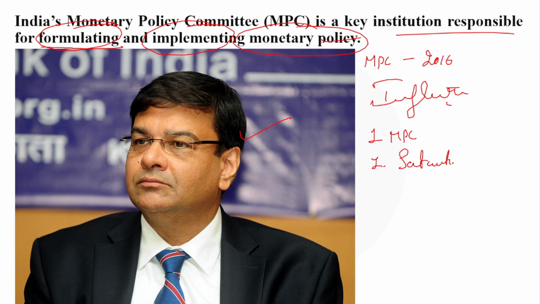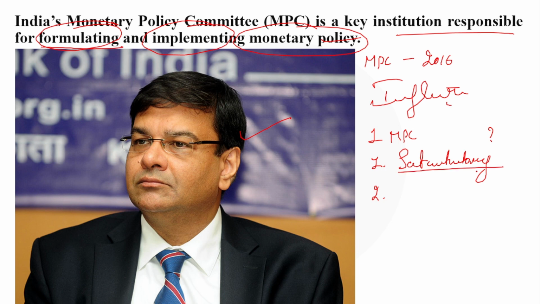You might be knowing by seeing this particular thumbnail, it is shown as a constitutional body, question mark. It is not a constitutional body. To call a particular organization a constitutional body, it must be mentioned in the Constitution of India. A statutory body means it is an organization or a committee which is set up by the government of the country, or Government of India, through an act. So the statutory body clause will come like that.